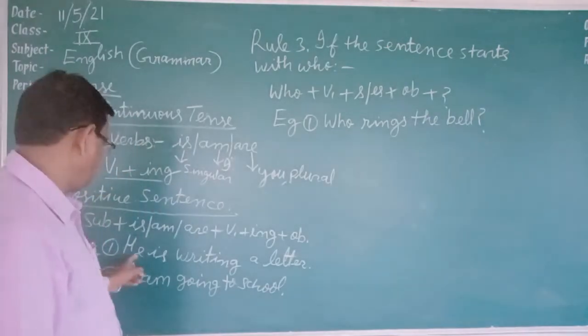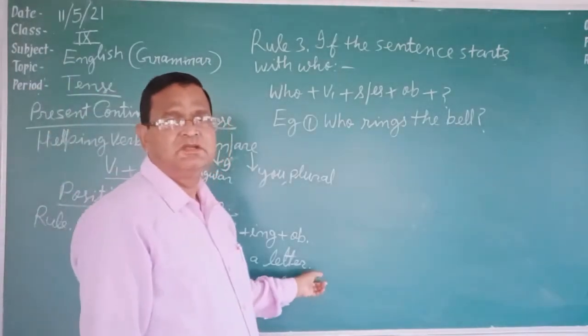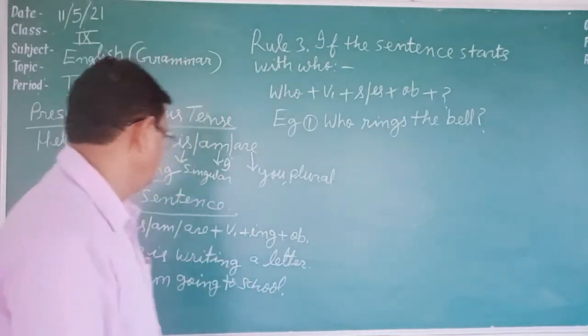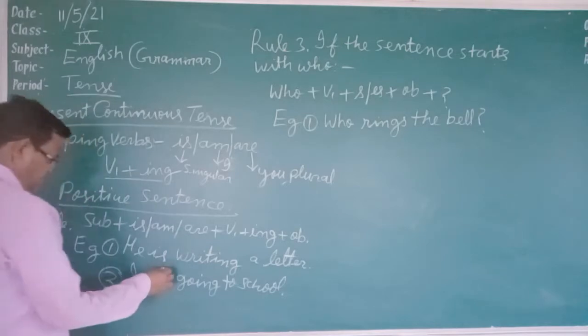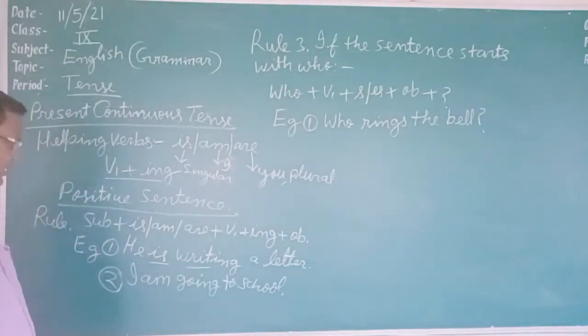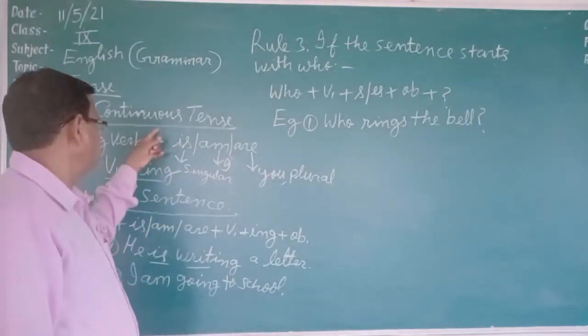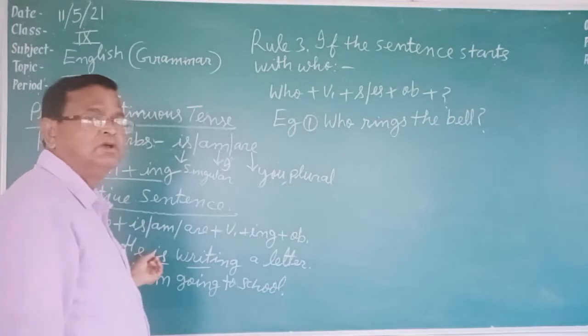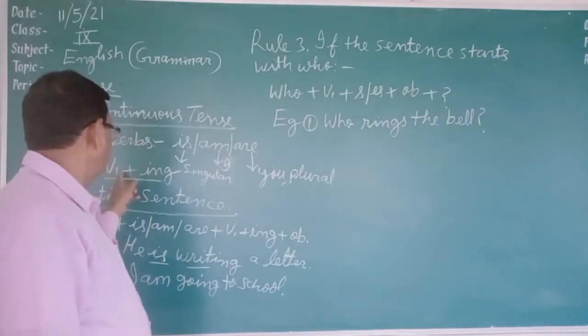The student, he is writing a letter. This sentence belongs to present continuous. How can we recognize it? We can recognize it by its helping verb and form of main verb. In this tense, any helping verb, is, am or are, is used. Here is is the helping verb, and first form plus ing is used.